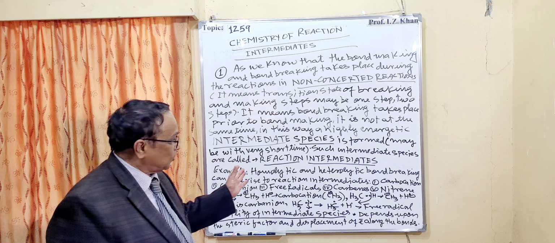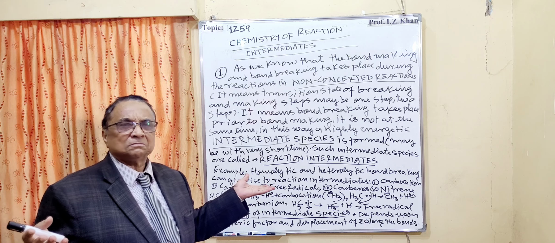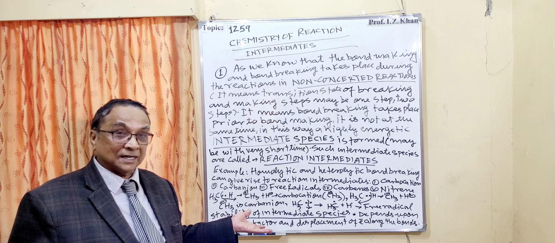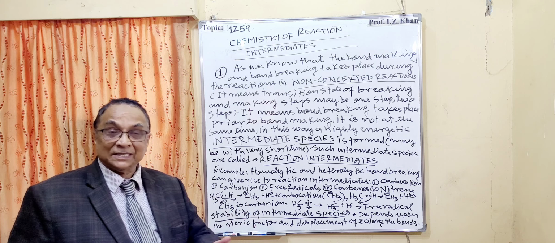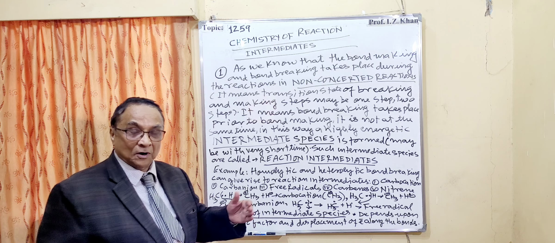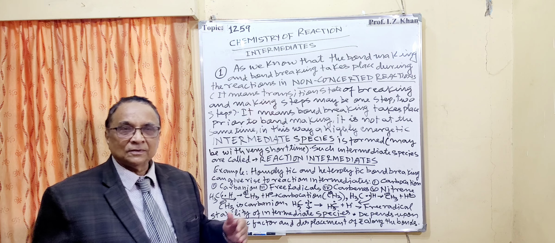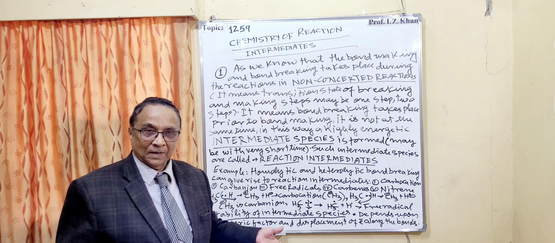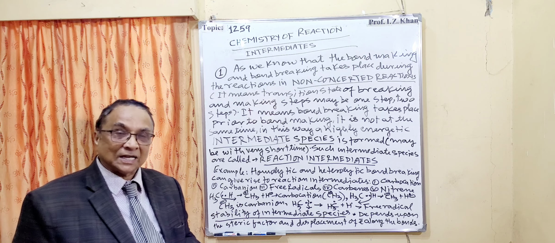For example, if I am going to discuss the chemistry of a species like carbonium ion or carbocation, there are hundreds of pages. Different types of products and reactants we will get. Then if I am discussing carbanion, that is a negatively charged species formed by heterolytic bond fission, then a lot of products are formed out of carbanion. Then the third one, free radical formation by homolytic bond fission. There are a lot of products, and polymers are formed because of this type of reaction.